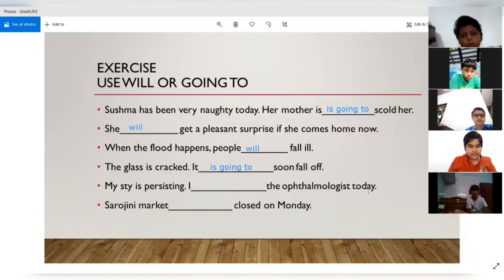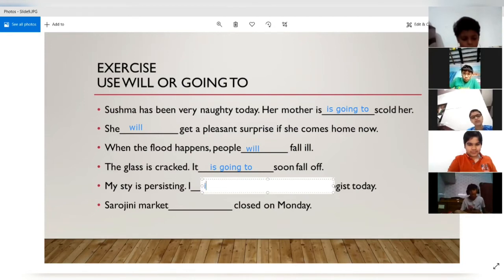My sty is persisting. Persisting, yes. I will going to the... It will not be "will going," Brajendra. It will either be "will go" or "I am going to." So "will going" is not correct. Yes, you will not use "will going." It is "I will go." All right. But if I use "I am going to," will it be wrong?